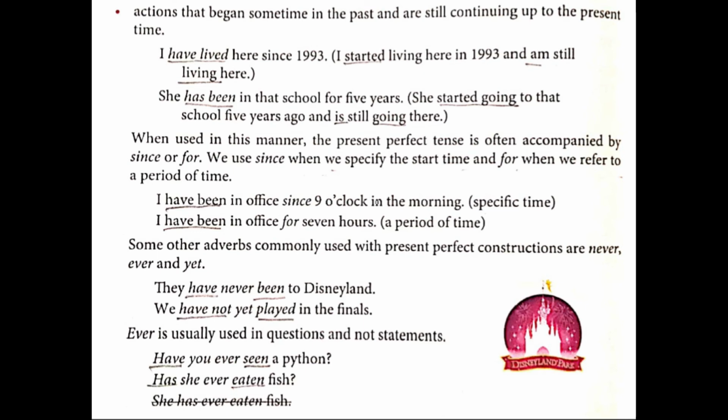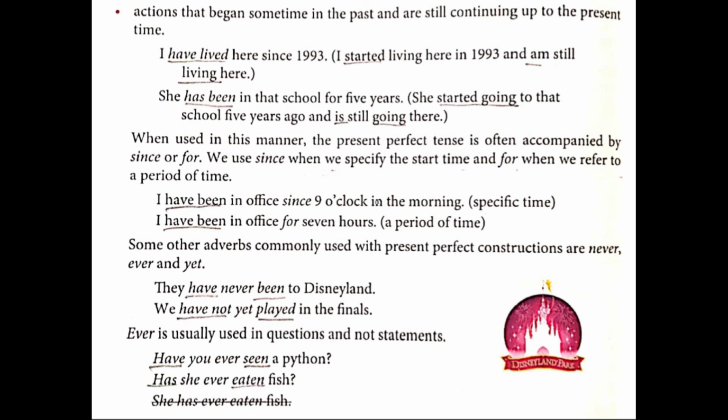So here, they have never been to Disneyland. So here underline have been. Next one, we have not yet played in the finals. So please underline, it's a negative sentence. Have not and played. Okay, yet is an adverb, never is an adverb.